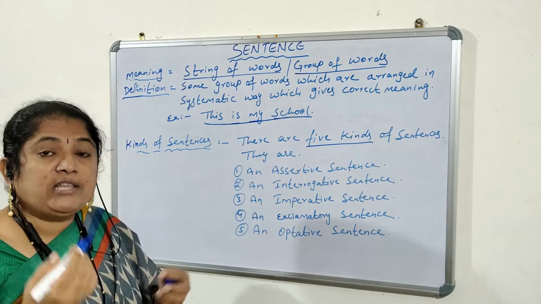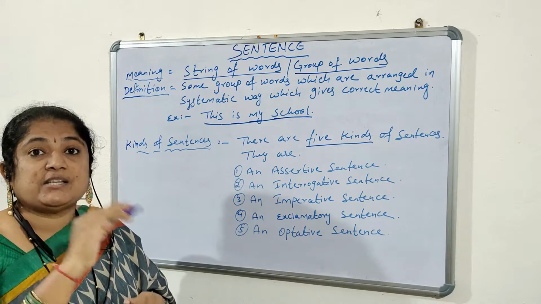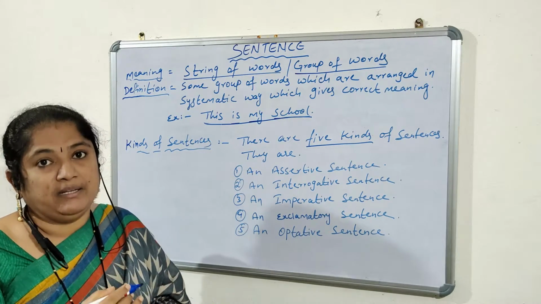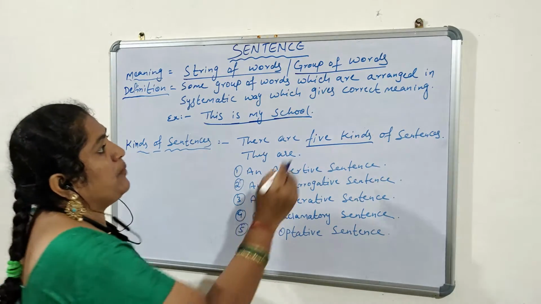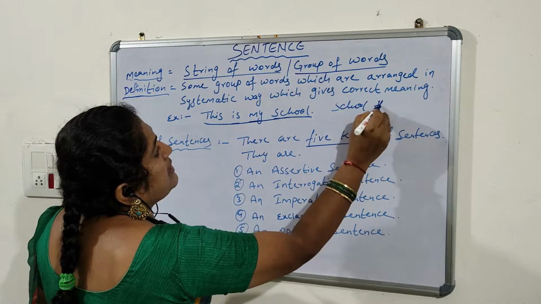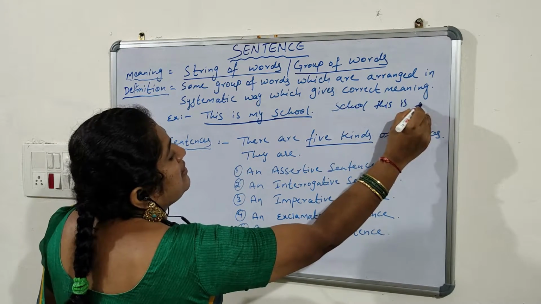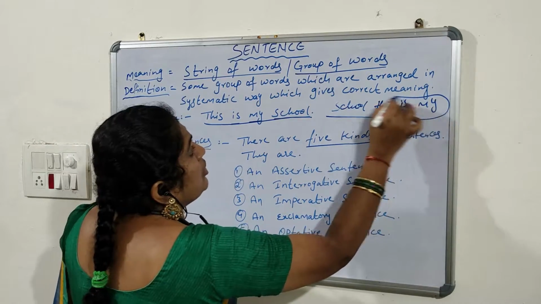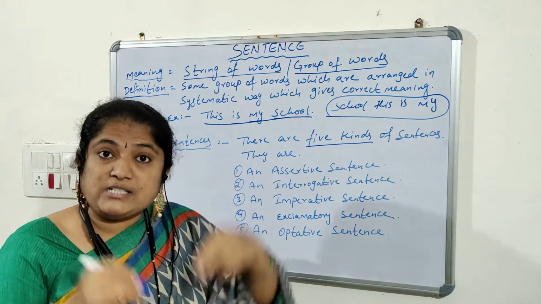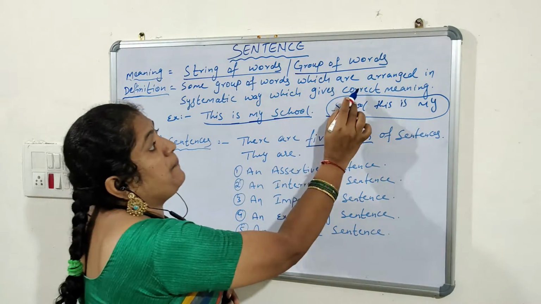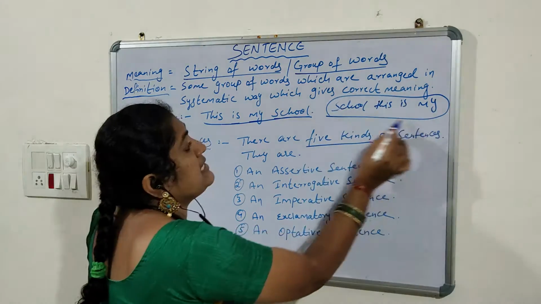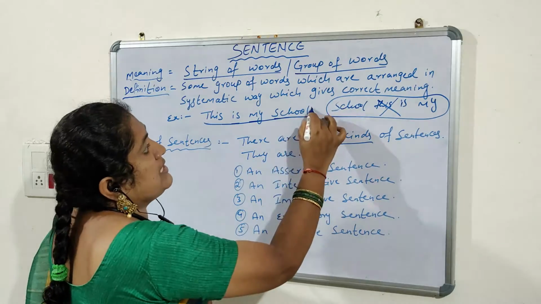Suppose we take a group of words and we are not arranging them in a systematic manner, and that group of words is not giving the complete meaning, so it is not a sentence. For example, if I take here: school, this is my. So these are also a group of words, but I did not arrange them in a systematic manner. So that's why they are not giving me complete meaning or correct meaning. So we cannot say these group of words is a sentence. So this is wrong. Okay, this is correct.